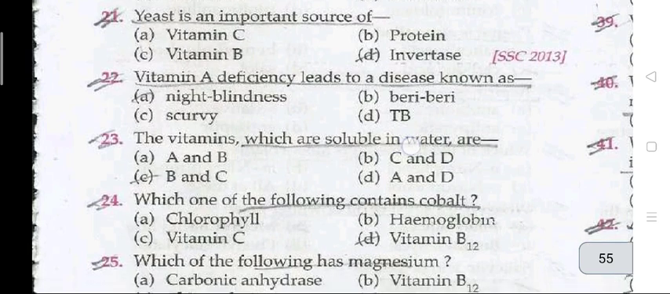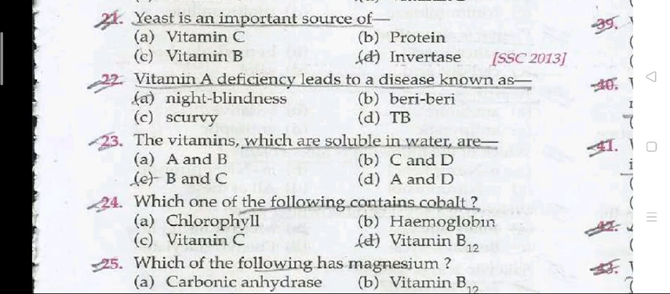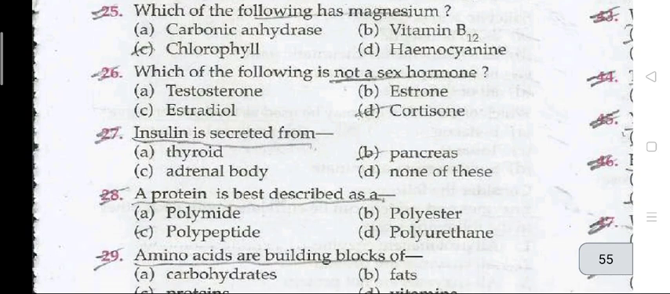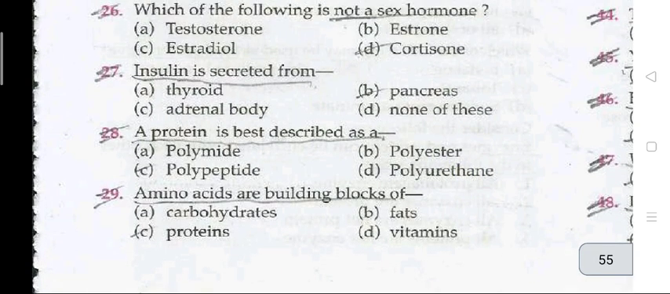Question 21: yeast is an important source of invertase. Question number 22: vitamin A deficiency leads to a disease known as night blindness. Question 23: the vitamins which are soluble in water are B and C. Question 24: which one of the following contains cobalt? Vitamin B12. Question 25: which of the following has magnesium? Chlorophyll. Question 26: which of the following is not a sex hormone? Cortisone.